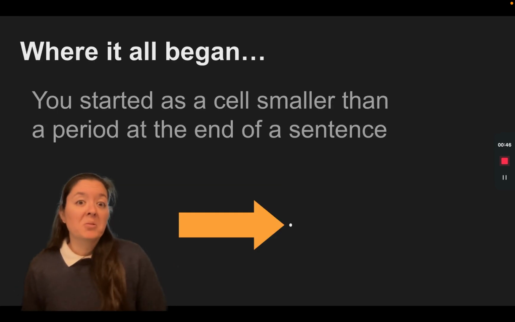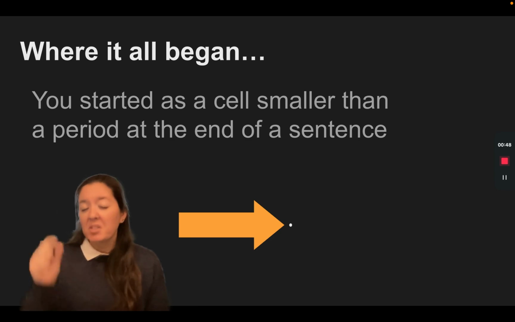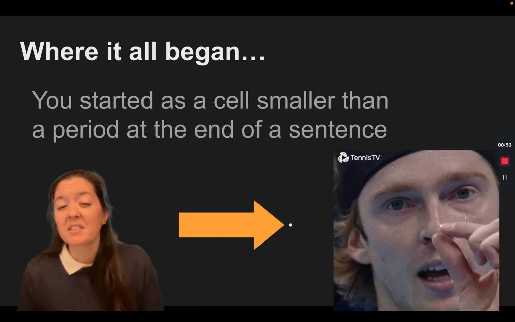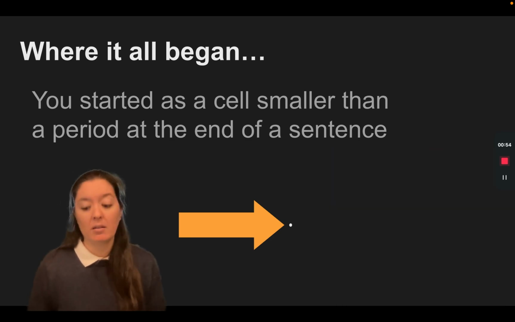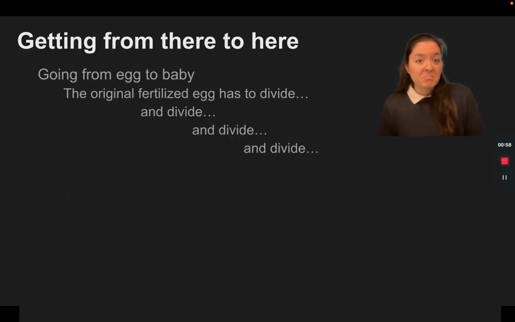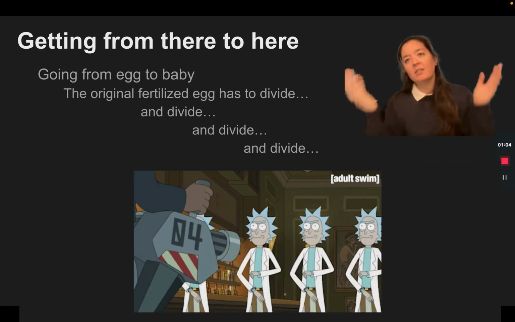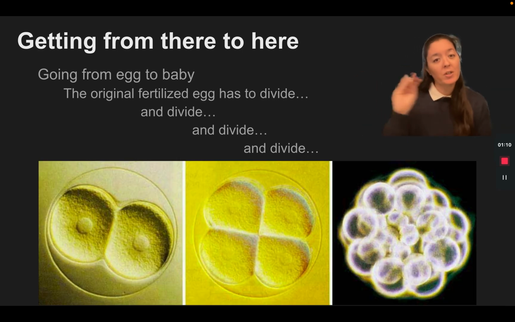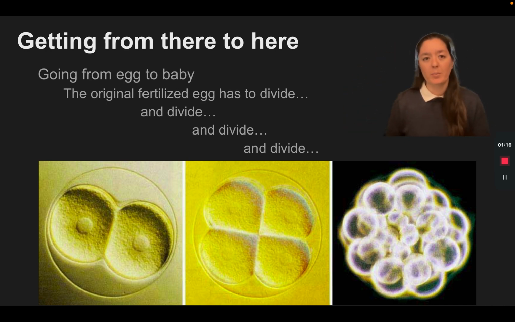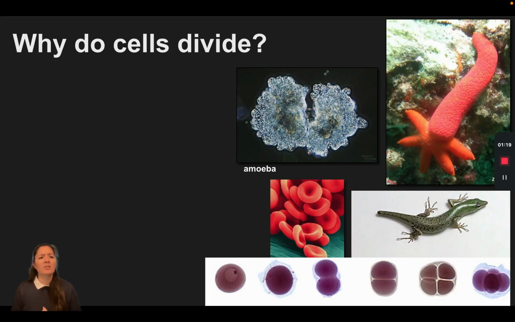You also started as a cell, smaller than the period at the end of a sentence. So smaller than that dot right there. That's how you began. Going from egg to baby, the original fertilized egg has to divide and divide and divide and get bigger and create more and more of these cells. You can see that in the pictures here. There's a progression from one egg cell to 2 to 4, and it keeps going until we get an embryo.